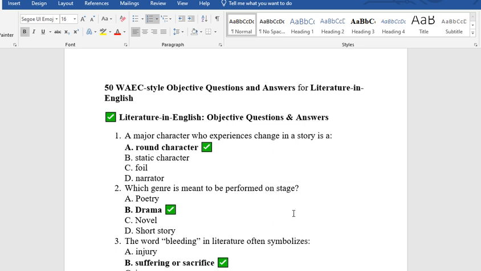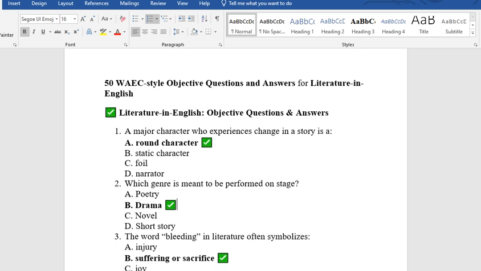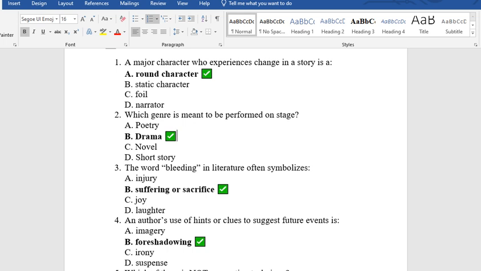Question 2. Which genre is meant to be performed on stage? We have 3 genres of literature, that is drama, prose, and poetry. So which one is meant to be performed on stage? A. Poetry, B. Drama, C. Novel, D. Short story. The answer is option B, drama.